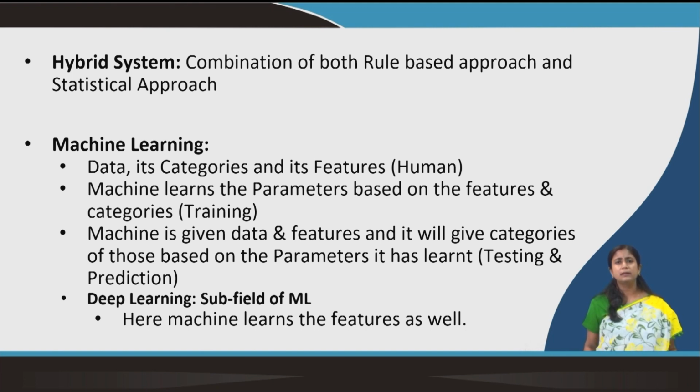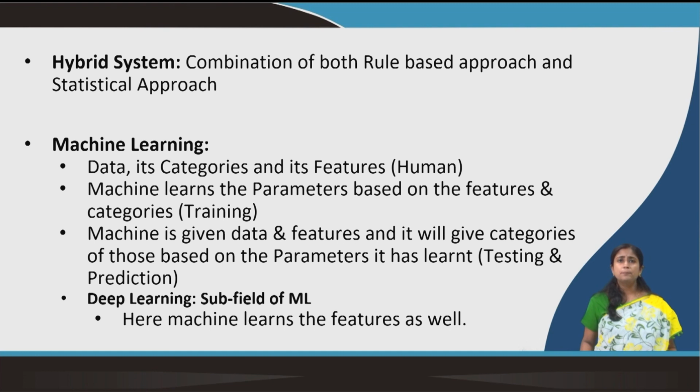By categories I mean POS, like parts of speech: this is noun, this is verb, and all that information we give to the machine. We also give various features. So, where a noun is used in a sentence, where a verb is used, how they are set in a particular language. All that information about a language is given to the machine.